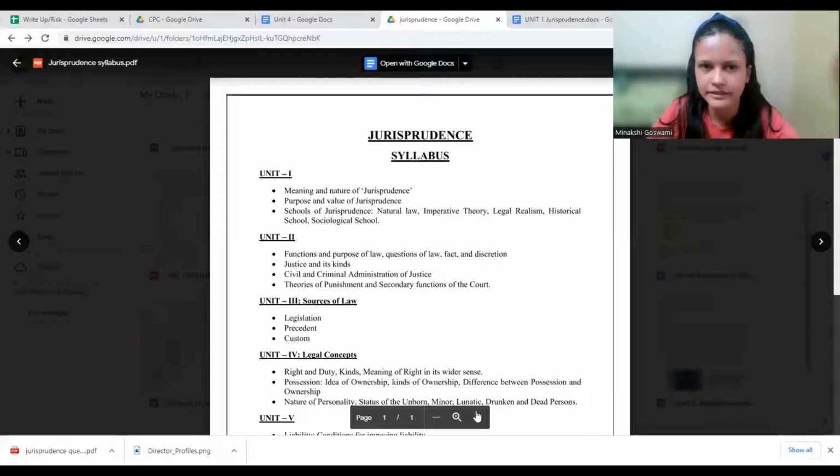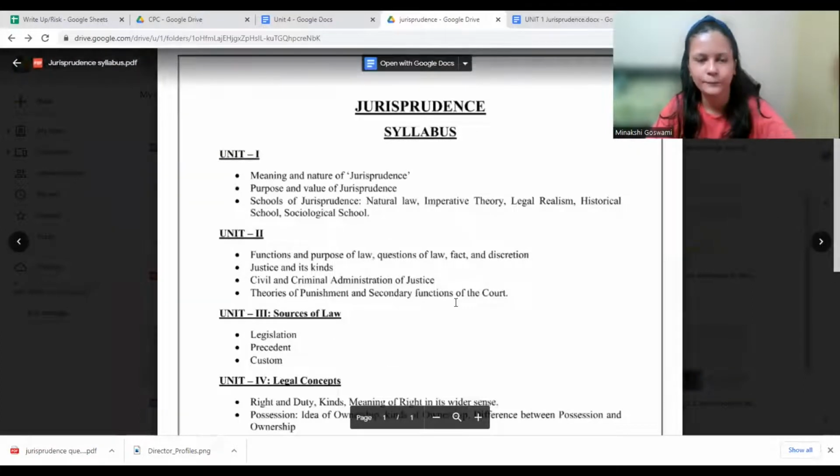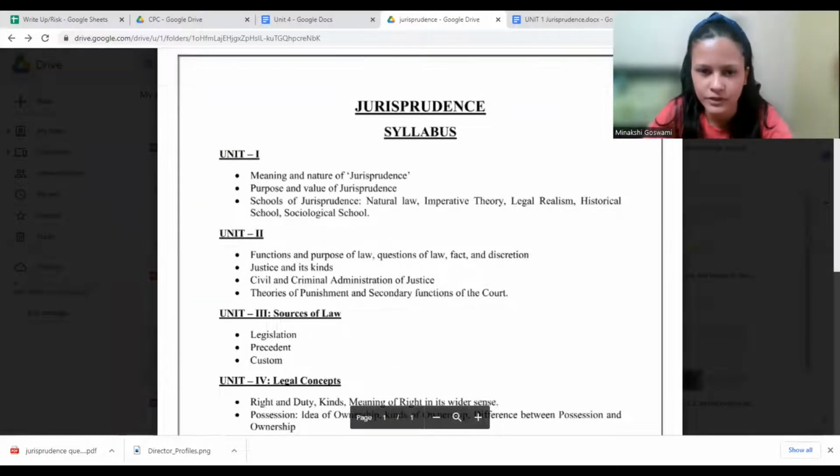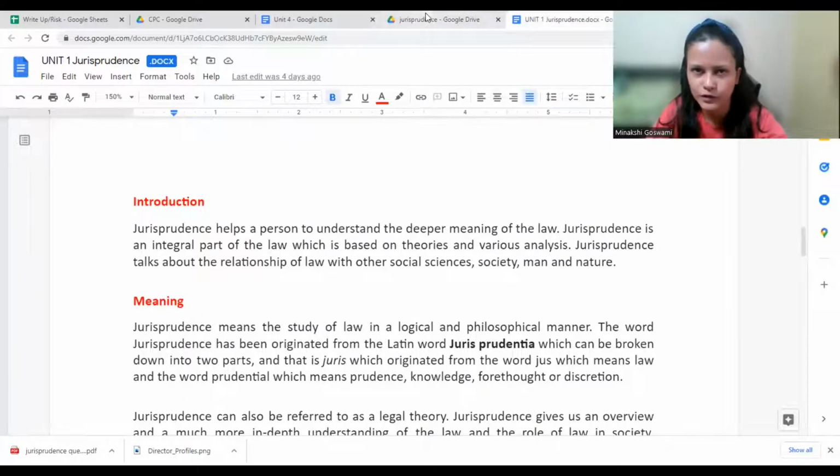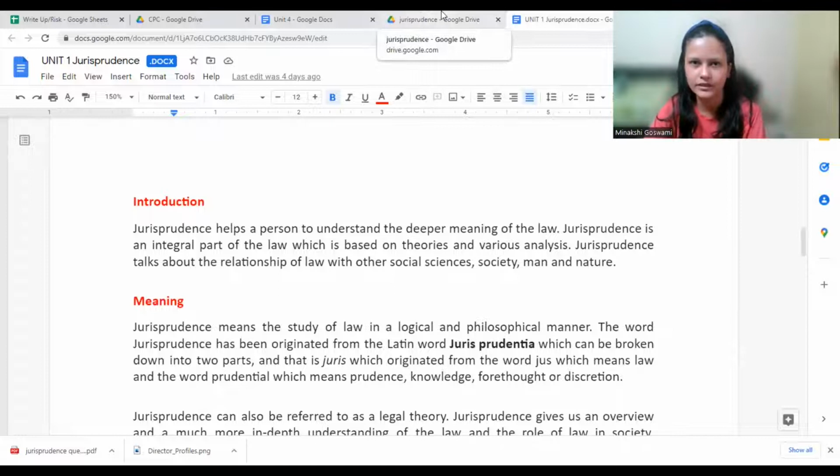So this is the syllabus which we have for jurisprudence. So we will start with Unit 1. Now, concept of jurisprudence. So have you studied anything on jurisprudence? What this subject is all about maybe?